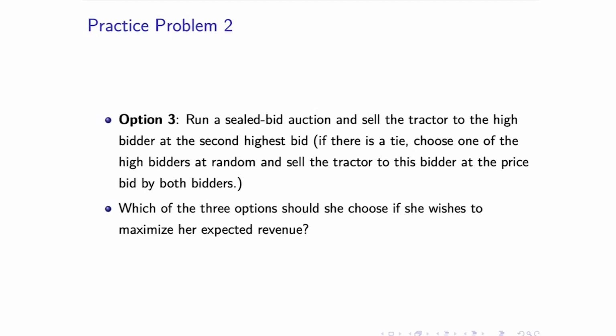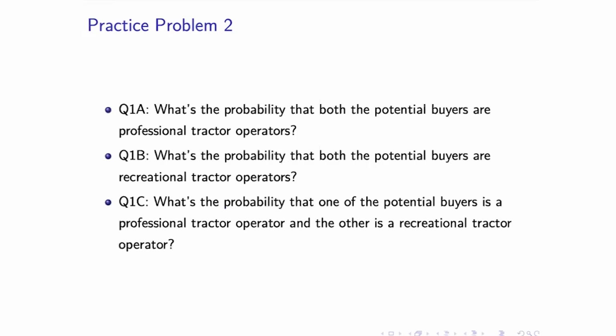Okay, so what we are going to do now is break up this problem into small pieces just to show you how to think about these problems, right? So before we consider these three options, it will be helpful to do some preliminary calculations that we are going to be doing over and over again. So we should answer these first three questions, right? What's the probability that both the potential buyers are professional tractor operators? What's the probability that both the potential buyers are recreational tractor operators? And finally, what's the probability that one of the potential buyers is a professional tractor operator and the other is a recreational tractor operator? Again, I encourage you to pause the video and think about the answers to these questions.